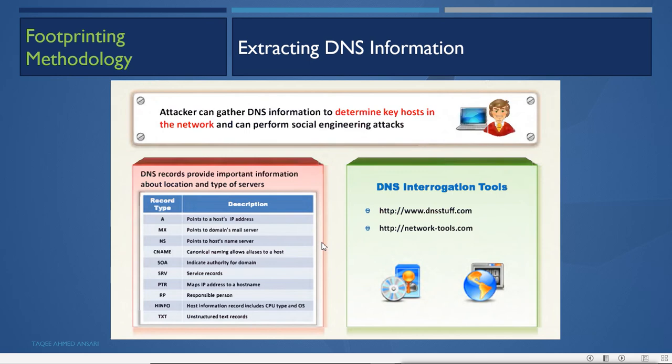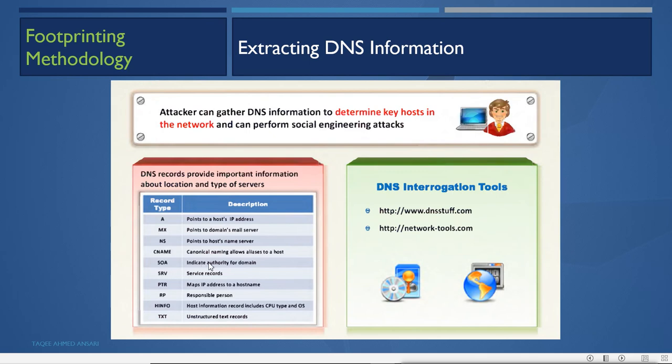So we remember the name, we can't remember the IP addresses, so we use the DNS to resolve the name. Now in the DNS we have different zones, forward lookup zone and reverse lookup zone. Forward lookup zone has name to IP information, reverse lookup zone has IP to name information, and in those two zones we have these different records. We have host A record which has name to IP information, then MX record has the mail server information like who is the mail server, what is the IP address. NS will show you all the name servers in the domain. CNAME is the canonical name, it is called aliases. SOA is the authority, indicates the authority for the domain.